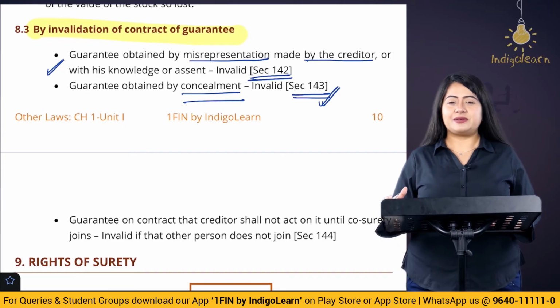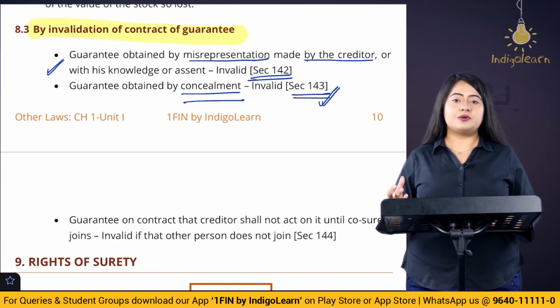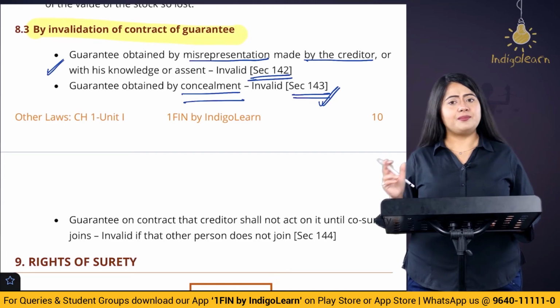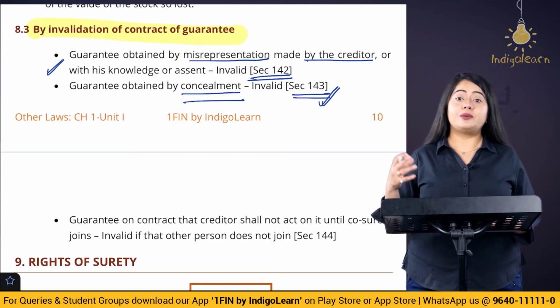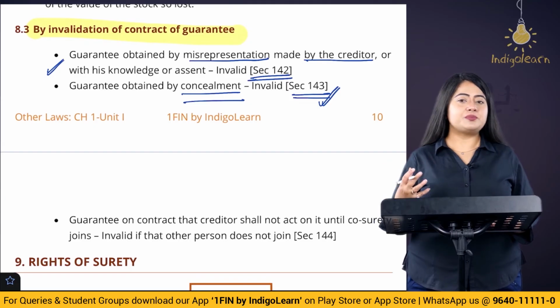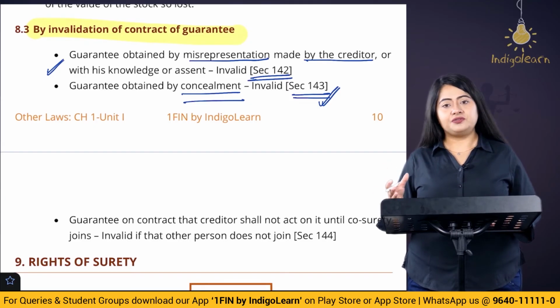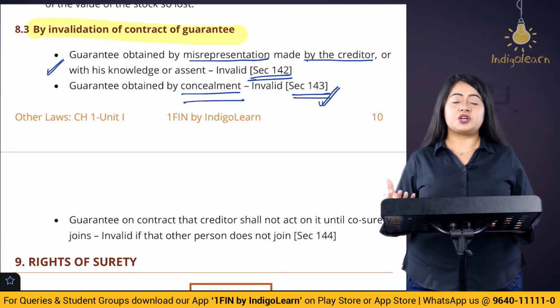So what it basically means is that if suppose some of the important facts are hidden from the surety by the creditor, or with the knowledge of the creditor, or if some of the important facts are misrepresented, that is, they are wrongly represented, in any of these situations the surety is going to be discharged. This contract of guarantee is not going to be valid.